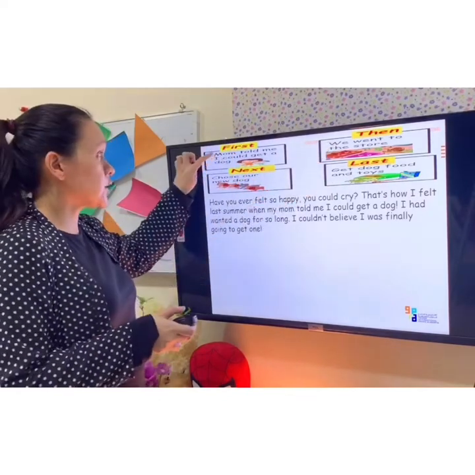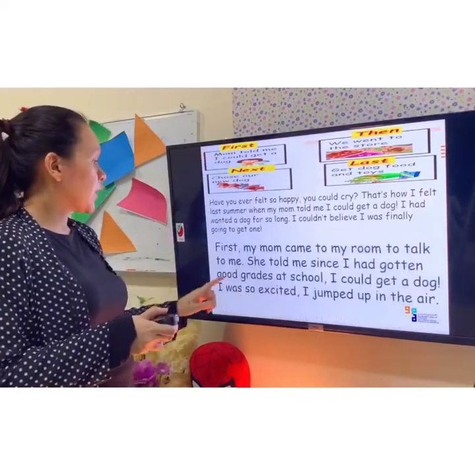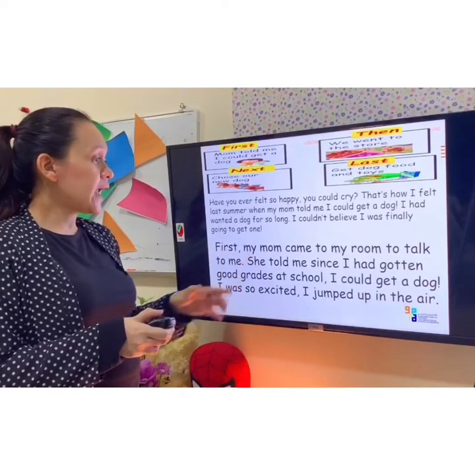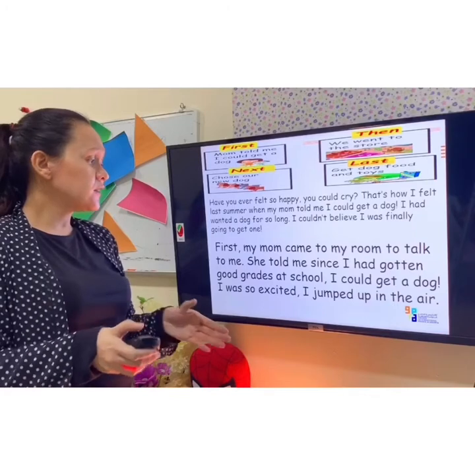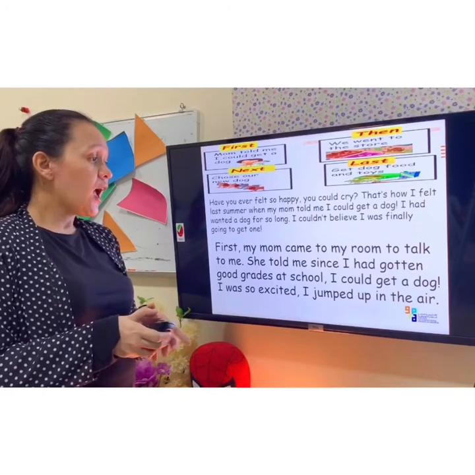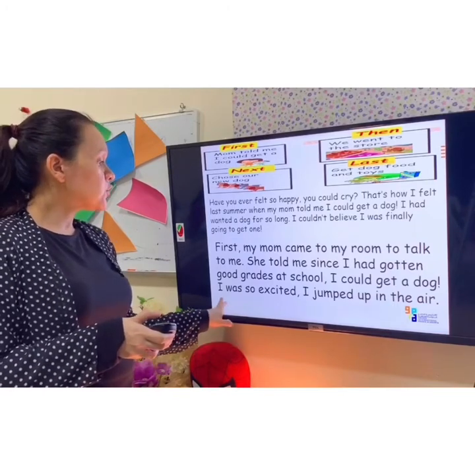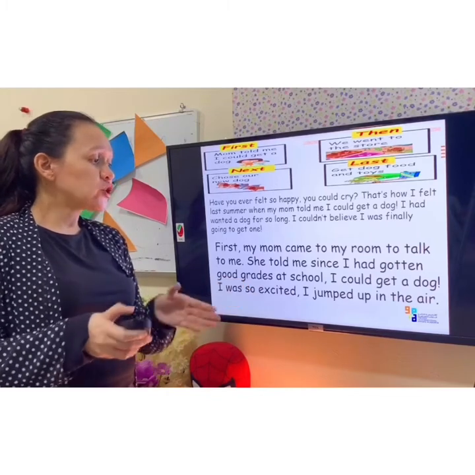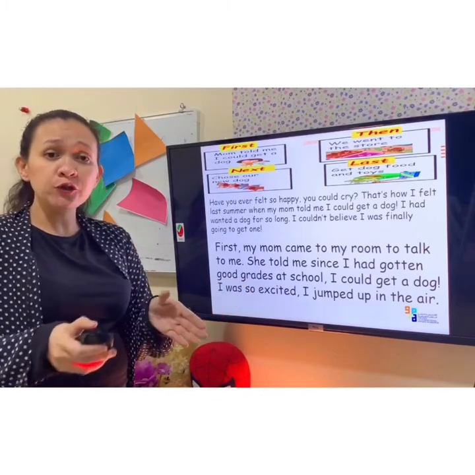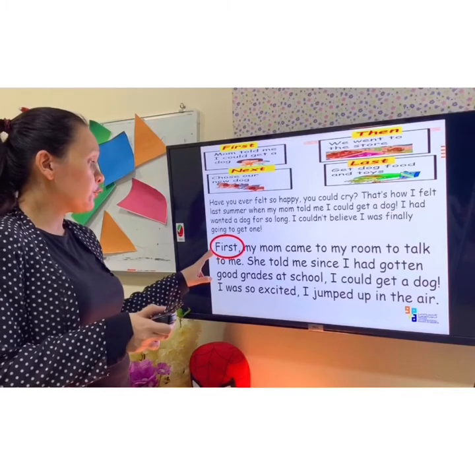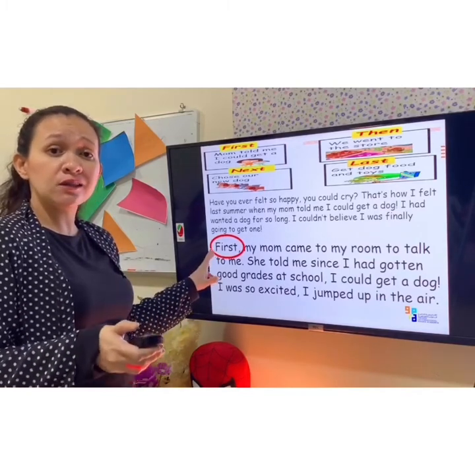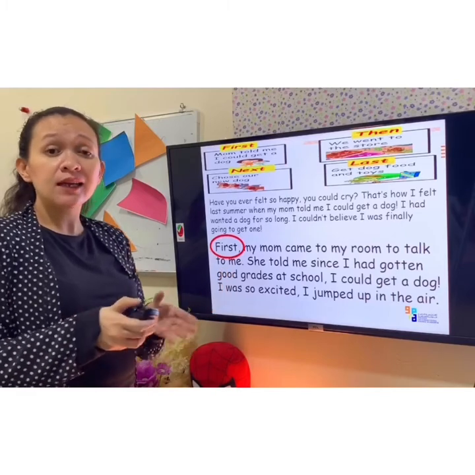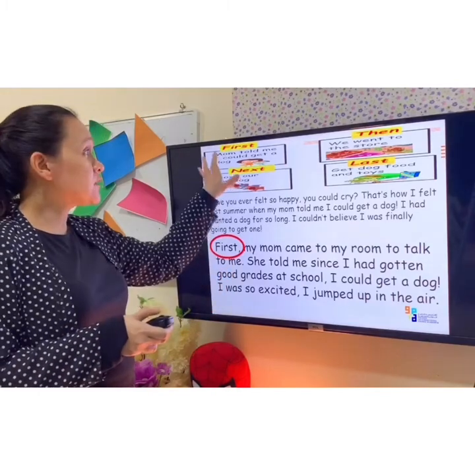So we will start here with first. "First, my mom came to my room to talk to me. She told me since I had gotten good grades at school, I could get a dog. I was so excited. I jumped up in the air." So if you've noticed, I used here the transition word first, so that the reader would know that this is the first thing that happened in the story. Now we are done with first.